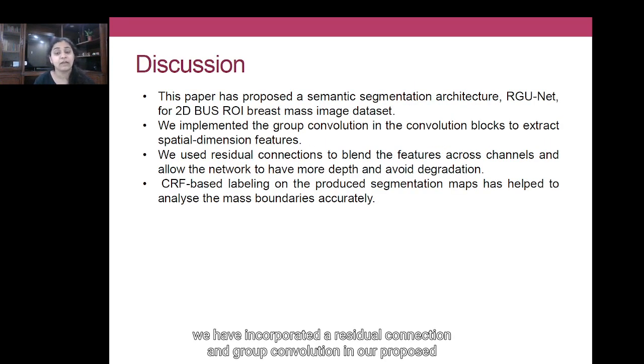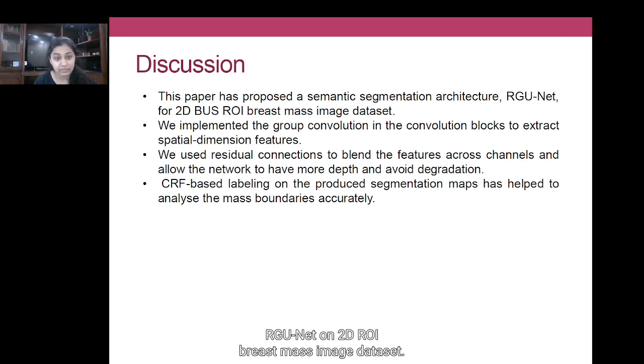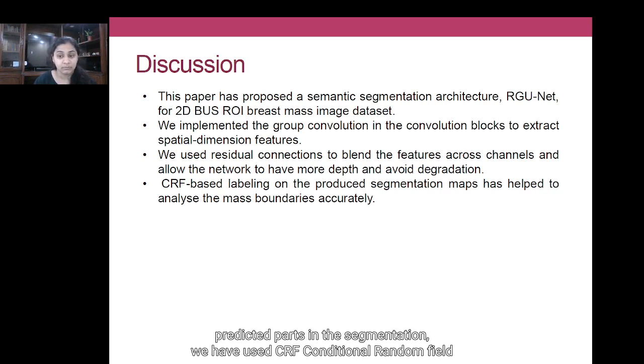Therefore, lastly, we have incorporated a residual connection and group convolution in our proposed RG unit on a 2D breast ultrasound ROI breast mass image dataset. Group convolution is used to extract the spatial dimension features, while residual connections are used to blend the features across channels and remove the vanishing gradient problem so that the network can have more depth and degradation is avoided. Lastly, after segmentation, to clear the unwanted predicted parts in the segmentation, we have used CRF, conditional random field, as a post-processing technique that analyzes the mass boundaries accurately.